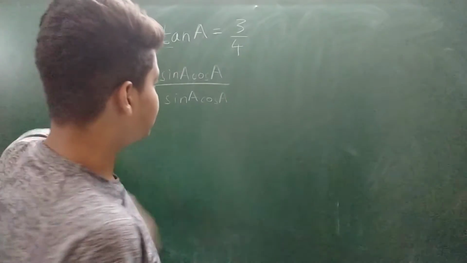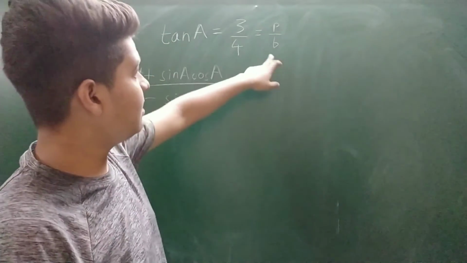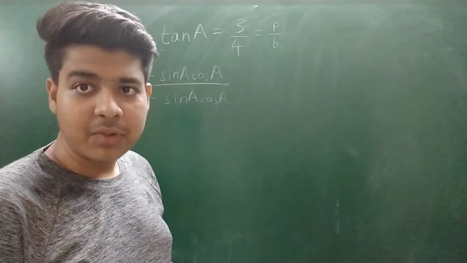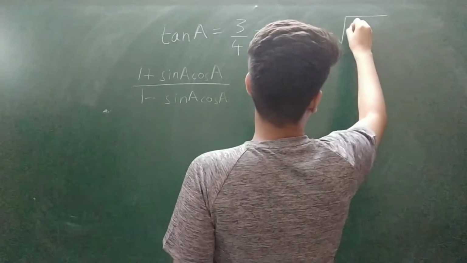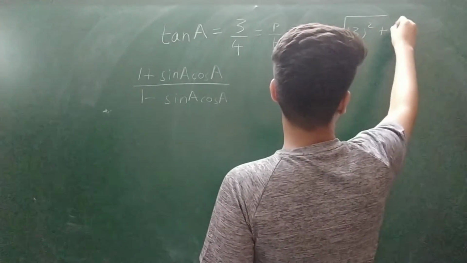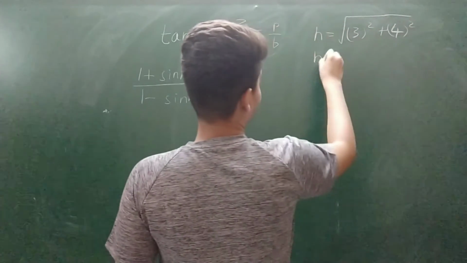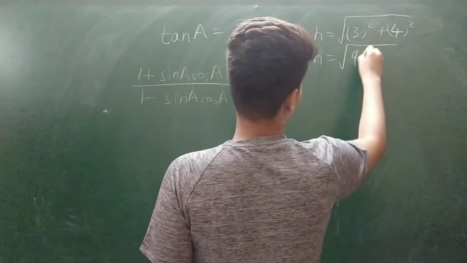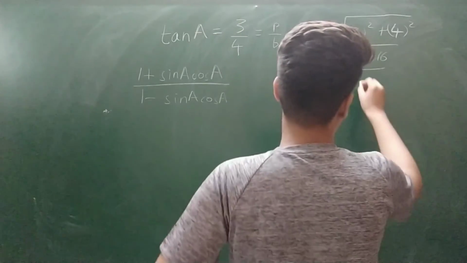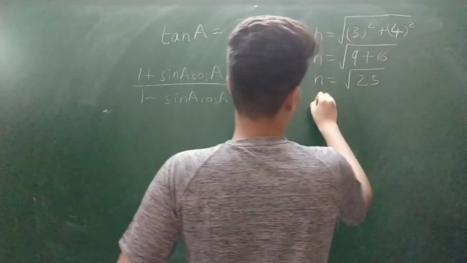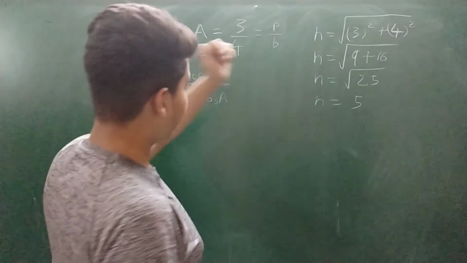So as we know that tan A is equal to perpendicular upon base, we have perpendicular as 3, base as 4. So using Pythagoras theorem, we find out the hypotenuse. We get h equals under root 3 square plus 4 square. So we get h equals under root 9 plus 16. H is equal to root 25. H is equal to 5. So now we have hypotenuse, we have perpendicular, we have base.